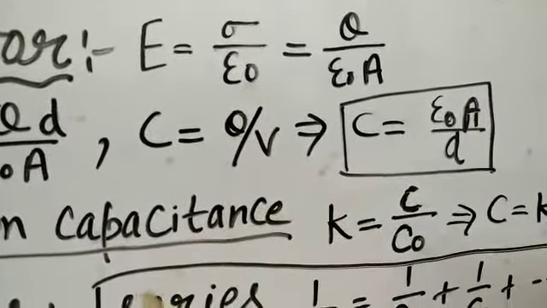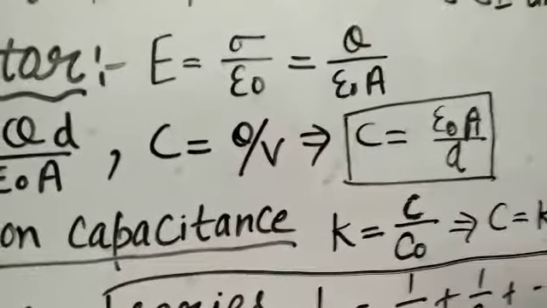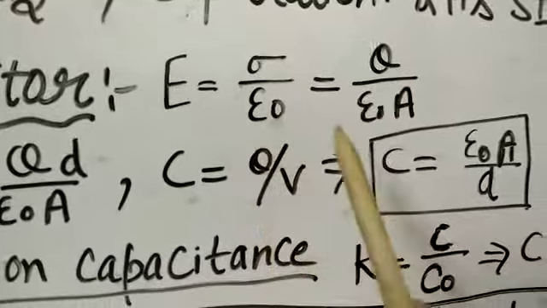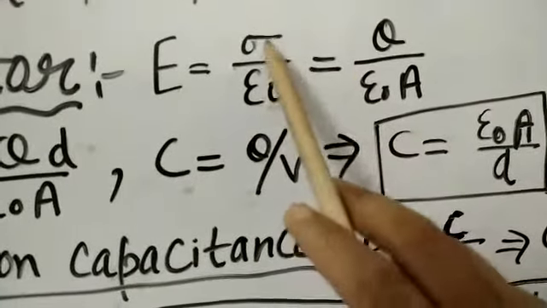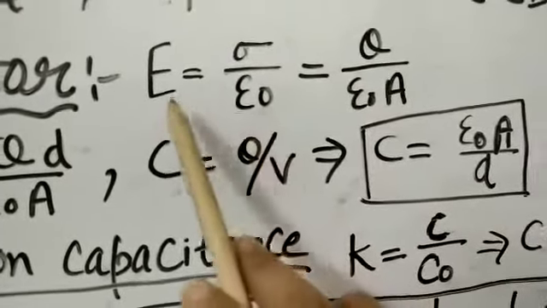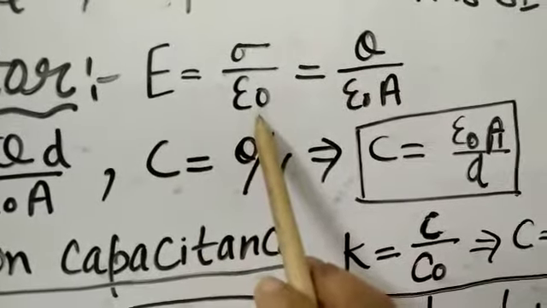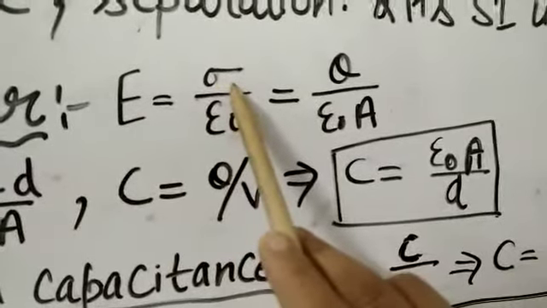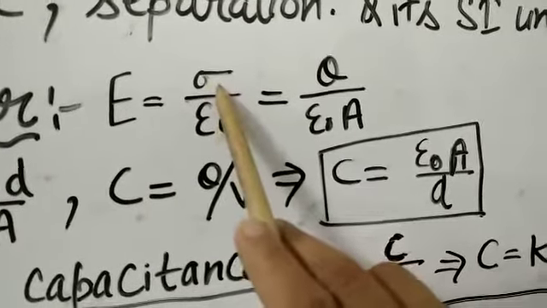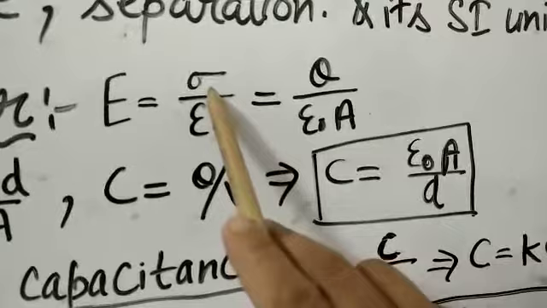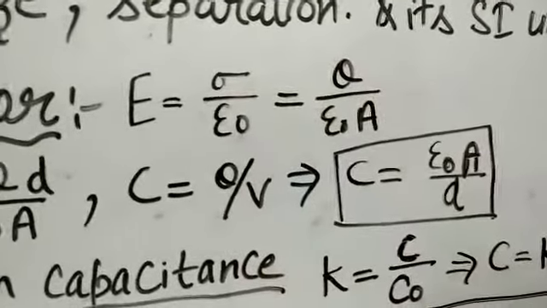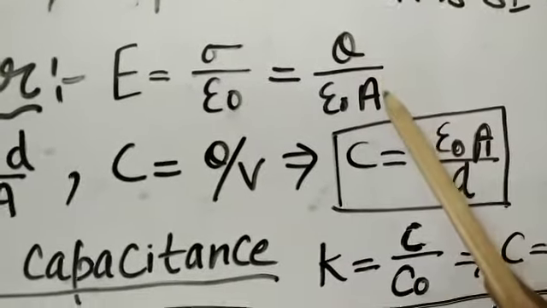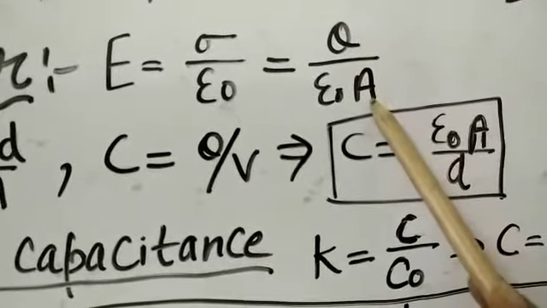But if we calculate this electric field on both sides of this plate, then sigma upon 2 epsilon naught plus sigma upon 2 epsilon naught will become sigma upon epsilon naught. We use this formula to derive the capacitance of the parallel plate capacitor, where sigma, as you remember from the first chapter, is the surface charge density, charge per unit area. So we replace sigma by Q upon A, meaning charge per unit area.